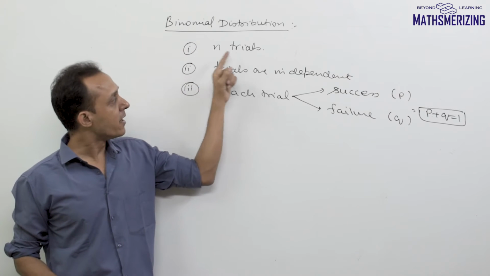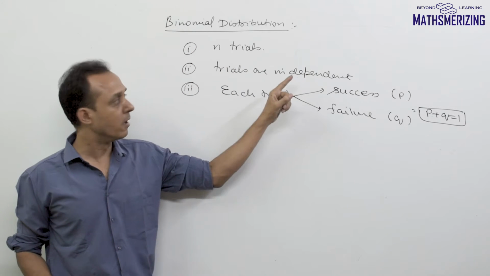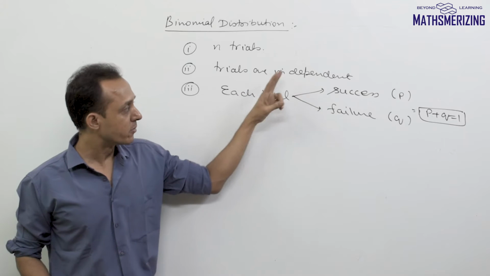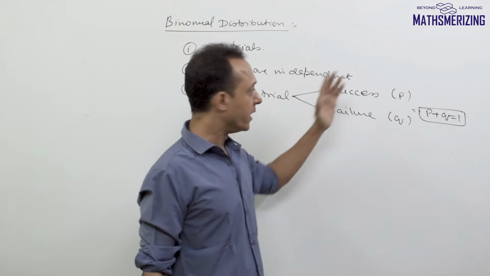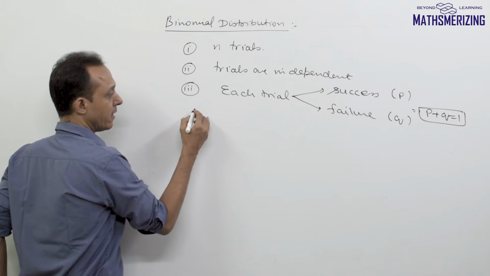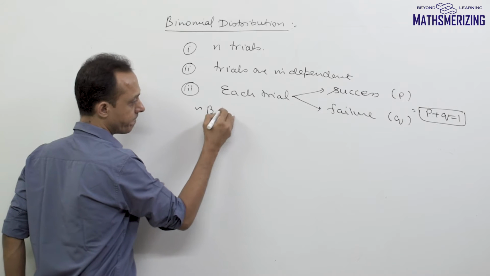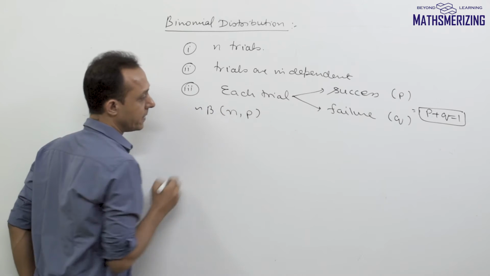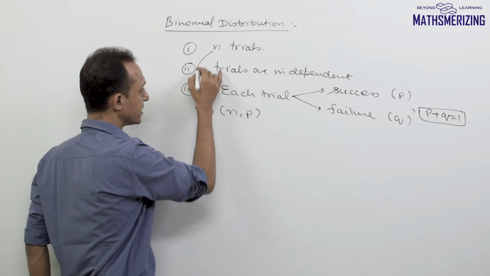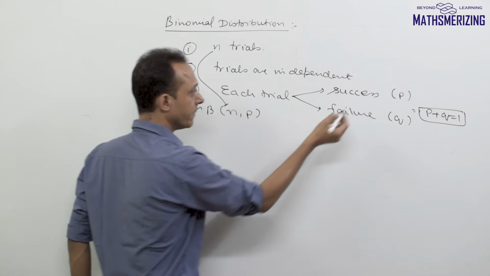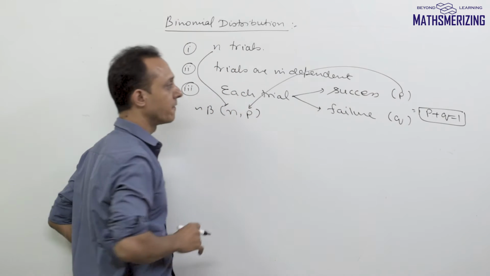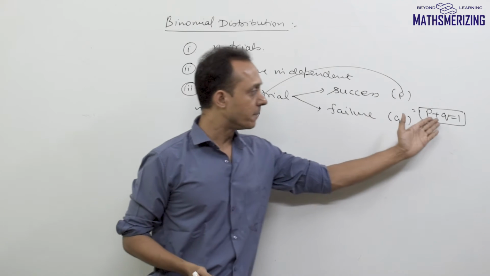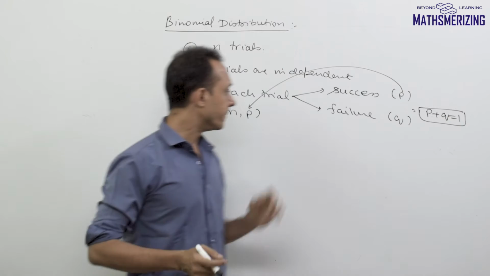So binomial distribution is characterized by three conditions. There should be n trials, the trials should be independent, and each trial should result in either success or failure. Binomial distribution is also represented as B(n, p), where n represents the number of trials and p represents the probability of success. The probability of failure can be worked out as 1 minus p.